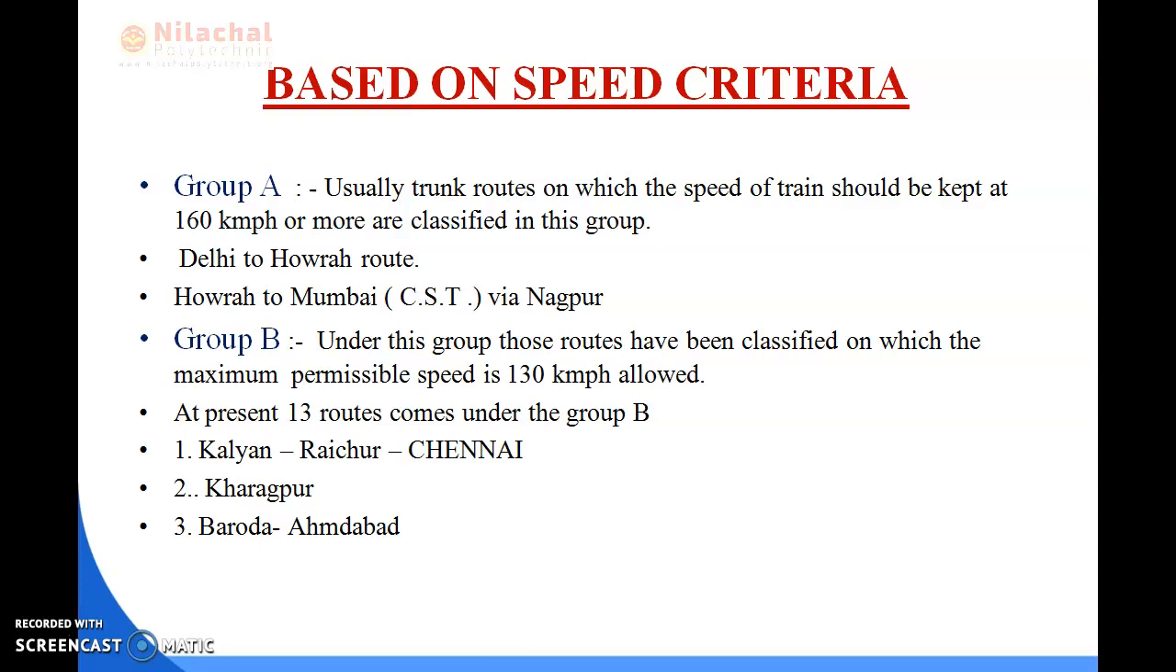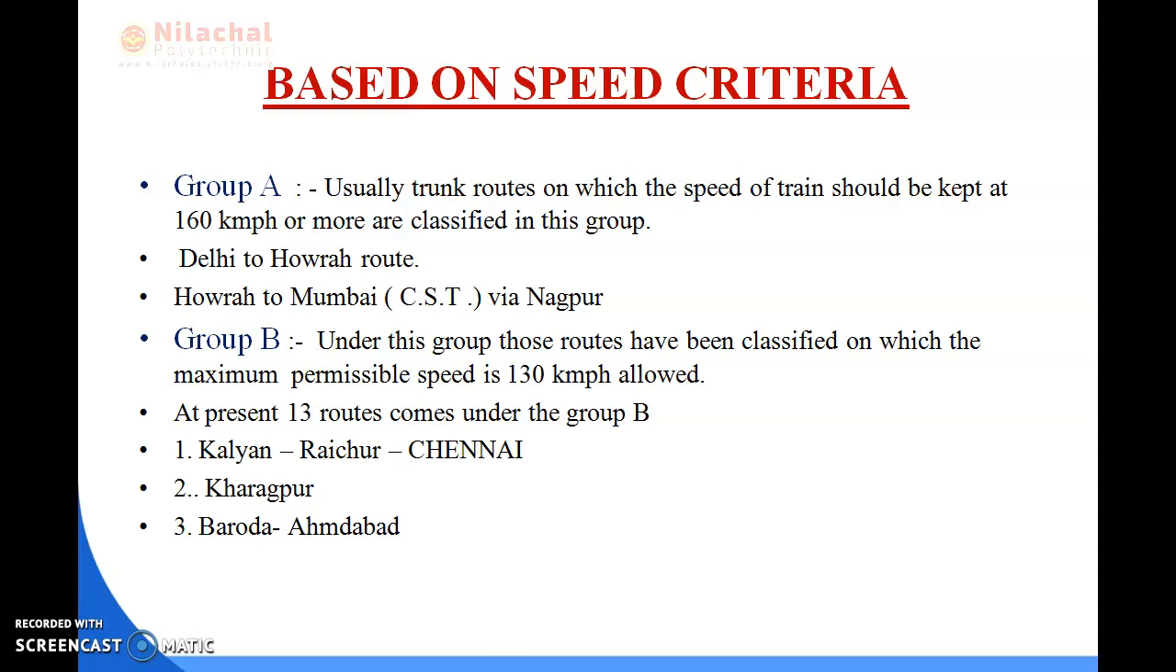Okay. Next one is group B. Group B means whenever a route comes under this group, the maximum permissible speed is 130 km per hour, and it covers the routes.